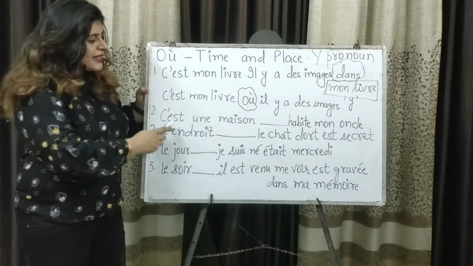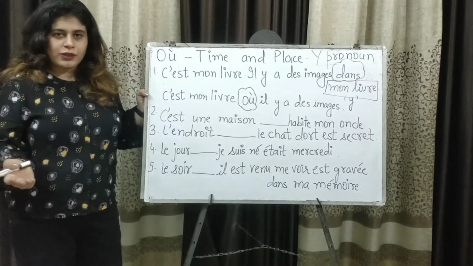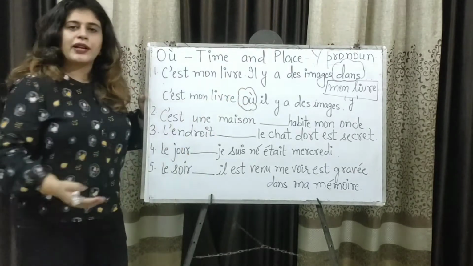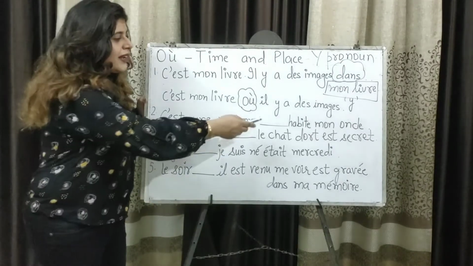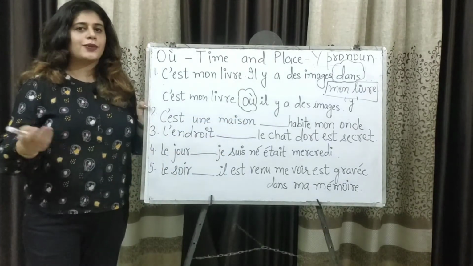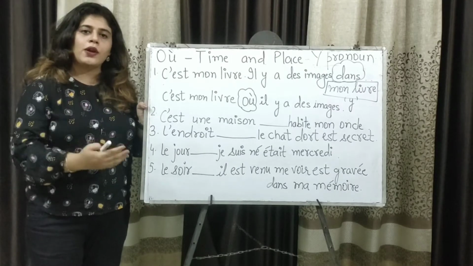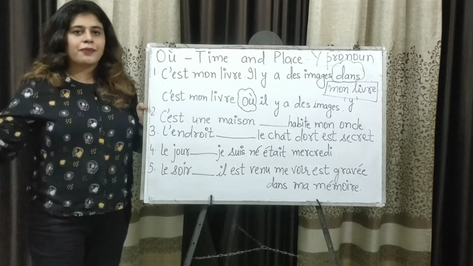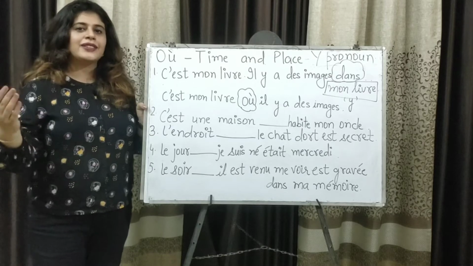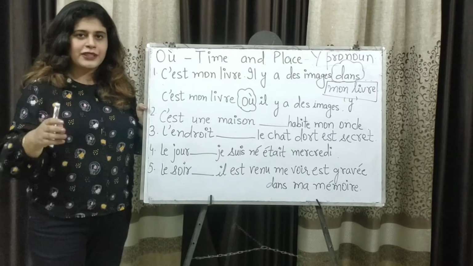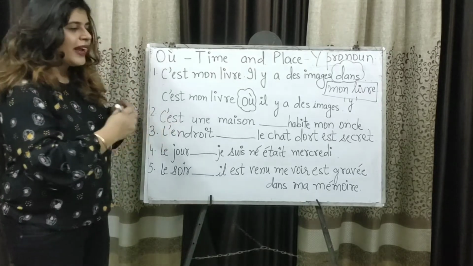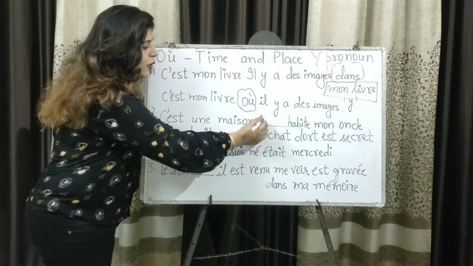Deuxième phrase. C'est une maison, it is a house. Now, the house is not given in the later part, but we need to reframe our sentence. Habite mon oncle, my uncle lives. Donc, mon oncle habite dans cette maison. My uncle lives in this house. So the house is the place because the preposition dans is given. So we will write où habite mon oncle.